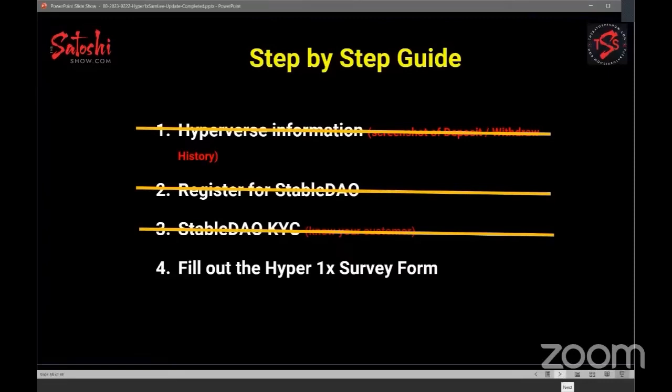Okay, and then what you're seeing right here, which I'm showing you, is all broken up into PDFs. One is for Hyperverse information, the other for registering for Stable DAO, one is for the KYC, and the other one, which I'm going to go through right now, is the Hyper 1X survey form. And that will be in the replay email that we will be sending out. So the next step is for us to fill out the Hyper 1X survey form.